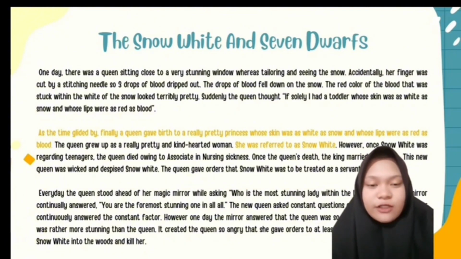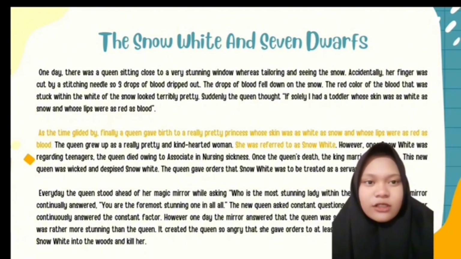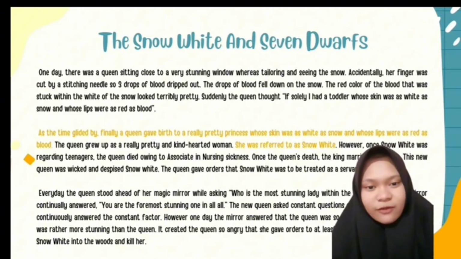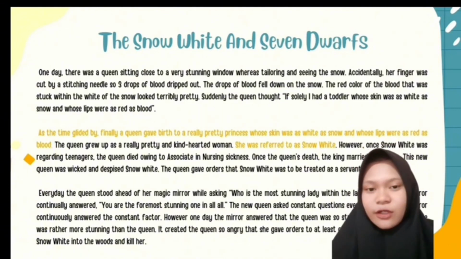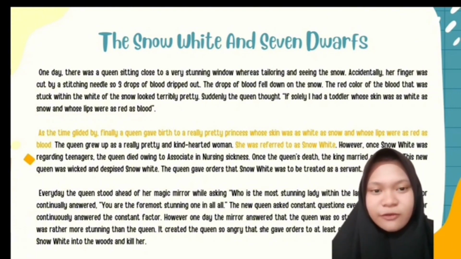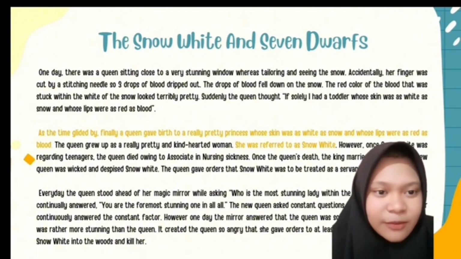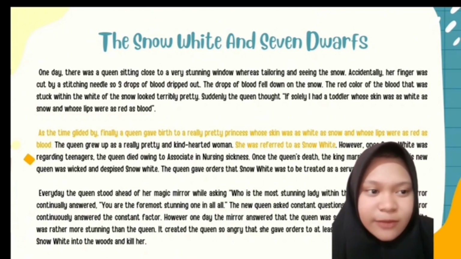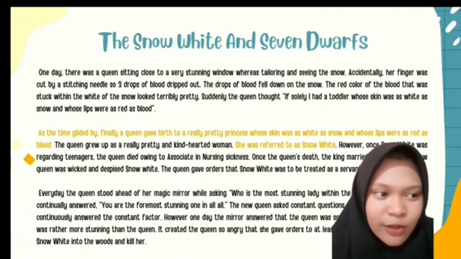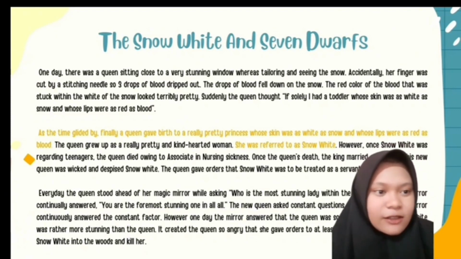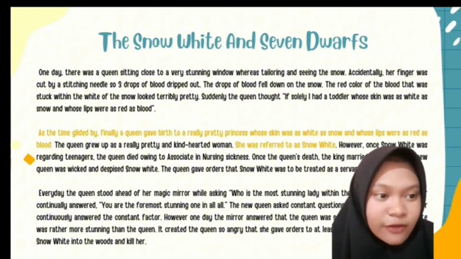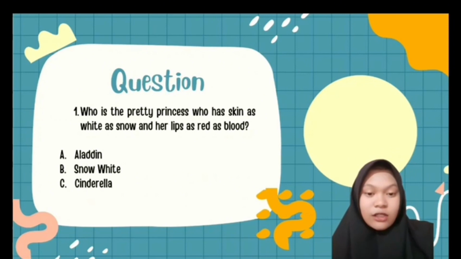To find the answer to this question, I used the scanning method. Scanning is a way to find specific information from the text. So, the answer to this question is in the second paragraph and the first sentence. As time glided by, finally a queen gave birth to a really pretty princess whose skin was as white as snow and whose lips were as red as blood. And the third sentence is, she was referred to as Snow White. So, the answer to this question is B, Snow White.